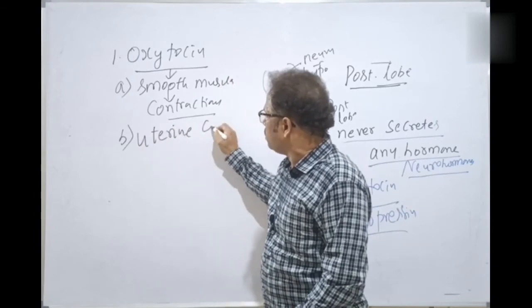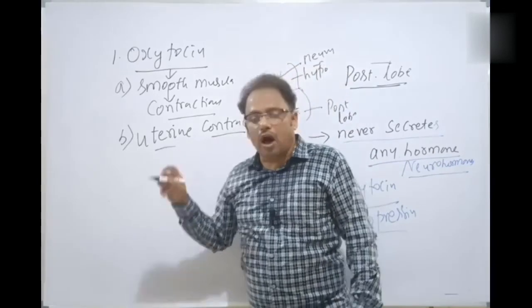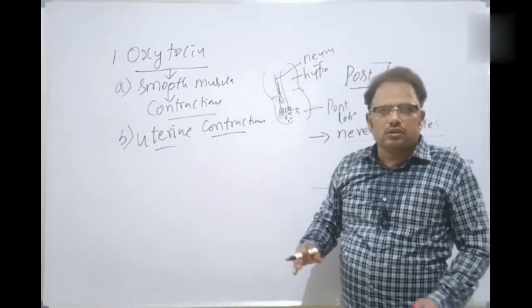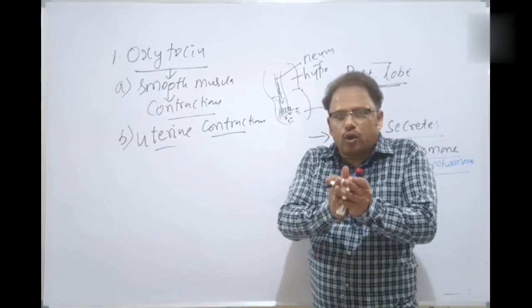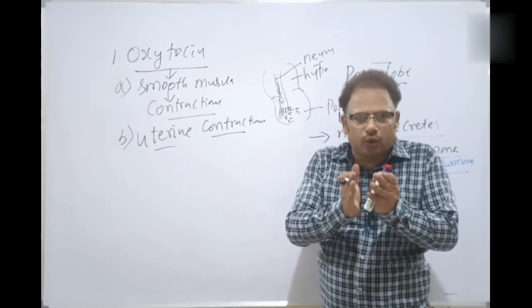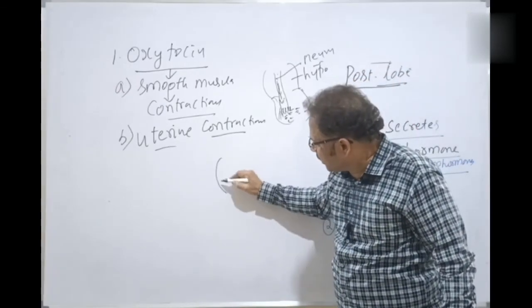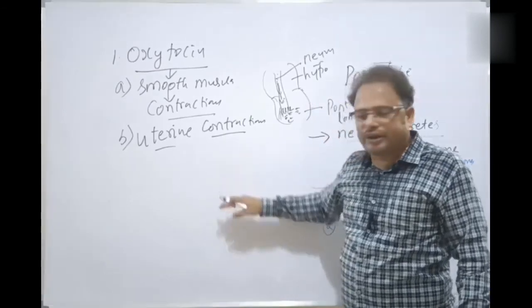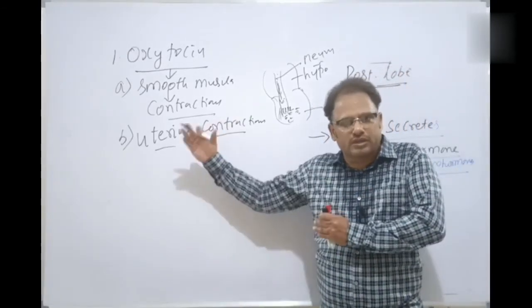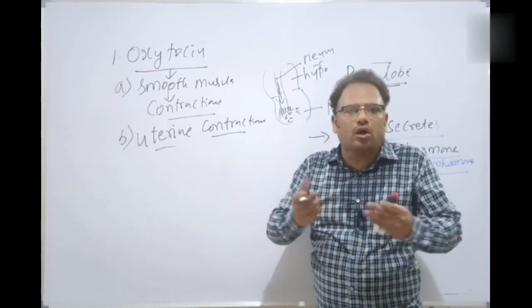During childbirth, parturition, the uterus must, actually the myometrium. One of the walls is called the myometrium. The myometrium is present in the uterine wall. For example, here is the perimetrium, myometrium, endometrium. The middle one is called the myometrium. The myometrium contains the smooth muscles, and very strong, vigorous contractions happen.